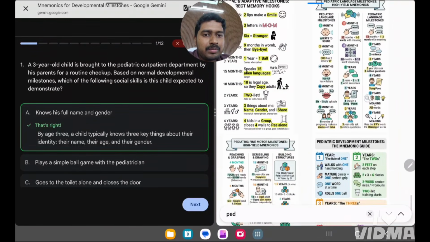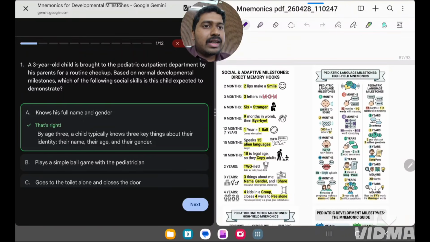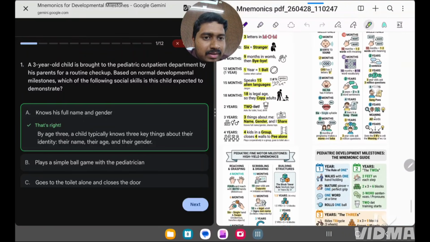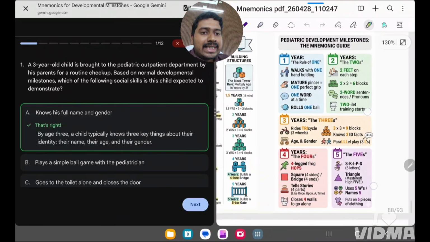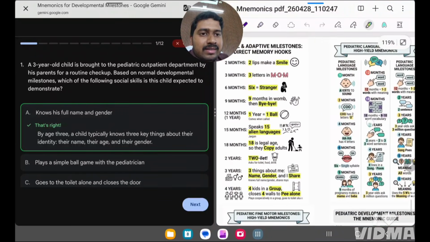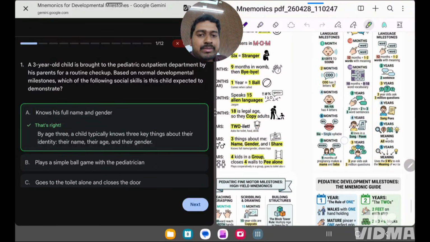So basically this is the developmental milestone mnemonic, and here if you observe at 3 years of age, the baby will be riding a tricycle, that is 3 and 3, and will know age and gender. At 3 years, 3 things, that is name, gender and shares toy.